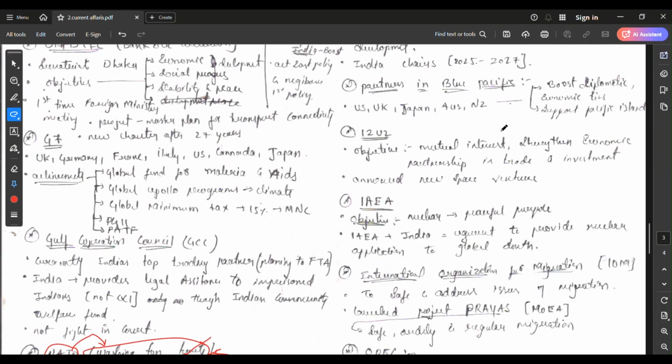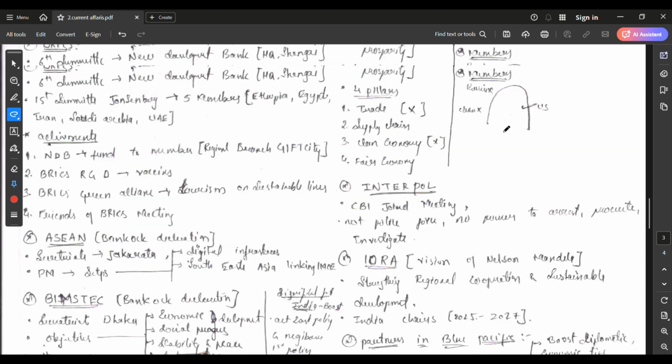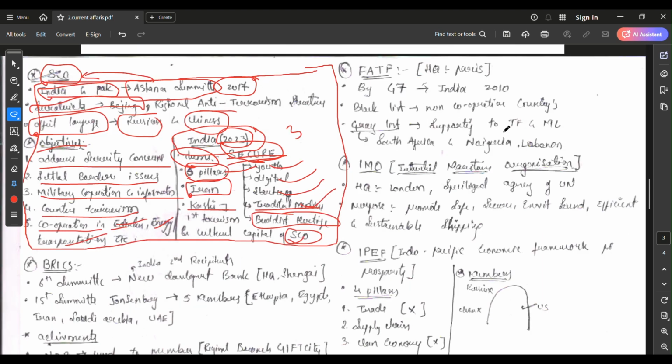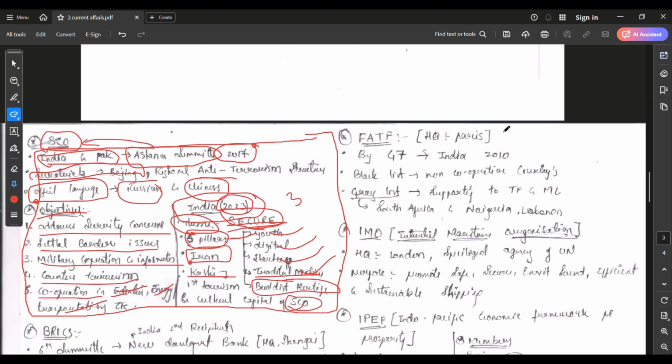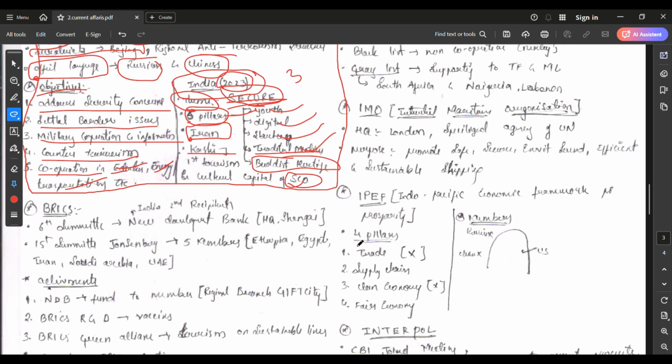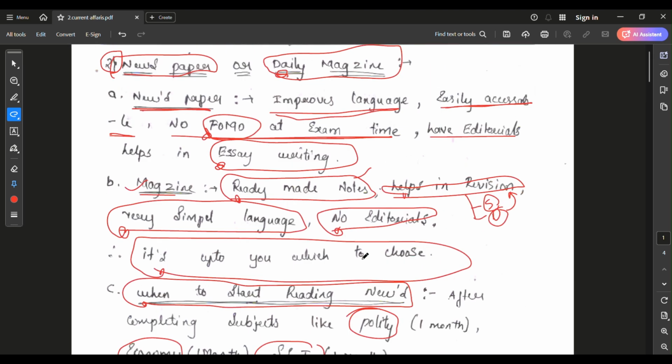I hope you people got a clear picture of how to make notes and how it will be value added for our notes also. While revising the static portion you need to revise this also, so that it will be easy for you guys to remember. In the next session I'm going to take the third question. See you guys, take care.